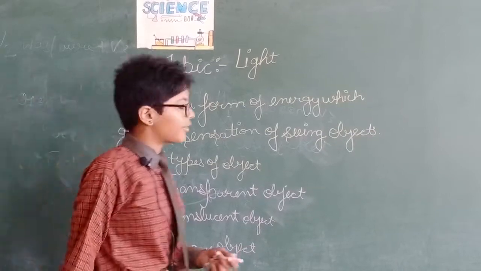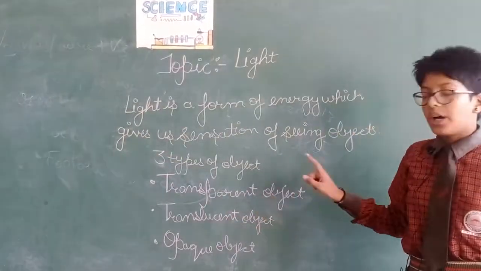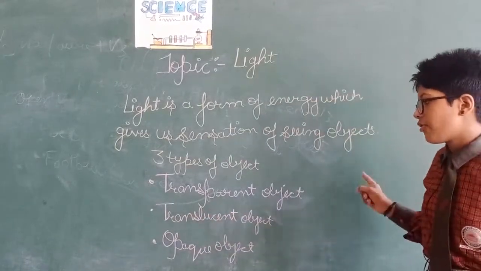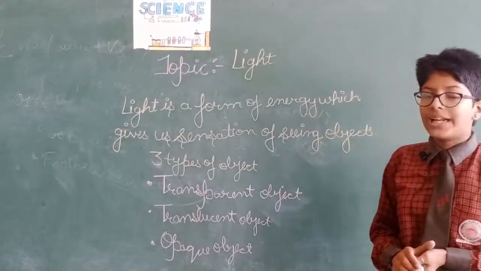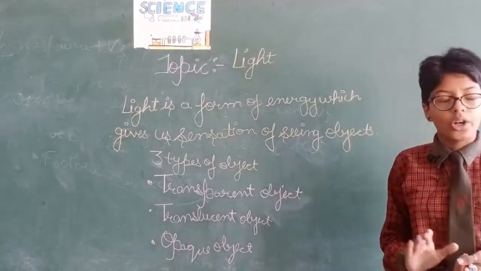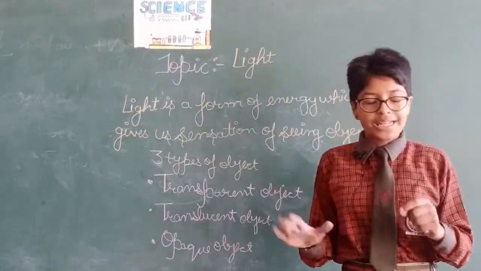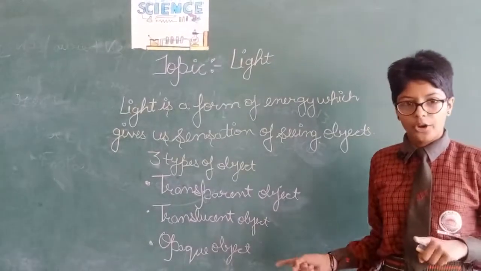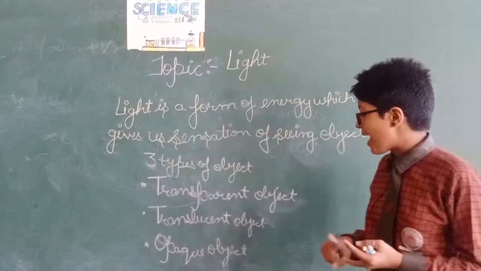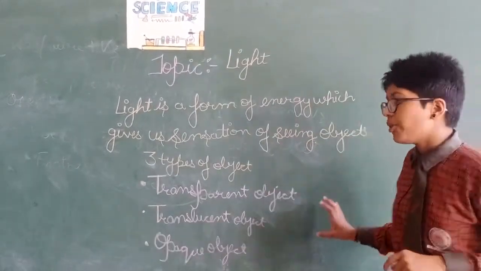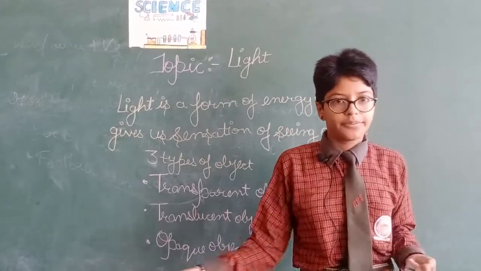So, what is a transparent object? The object which allows light to fully pass through it is known as a transparent object, for example, glass. Second is a translucent object. The object which allows light to partially pass through it, for example, oil paper. And the third one is an opaque object. It does not allow light to pass through it at all, for example, a wall.